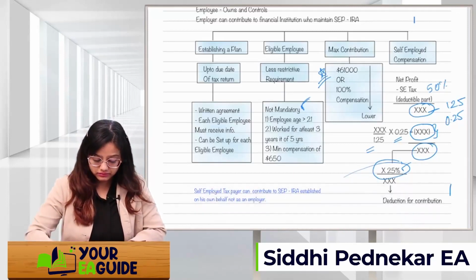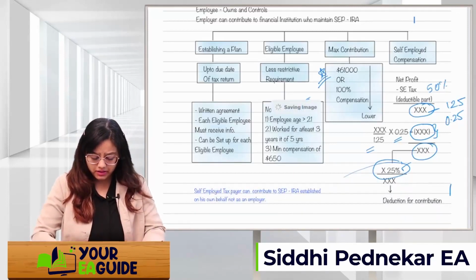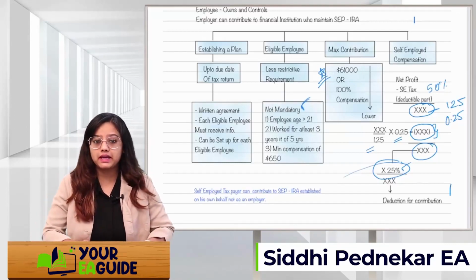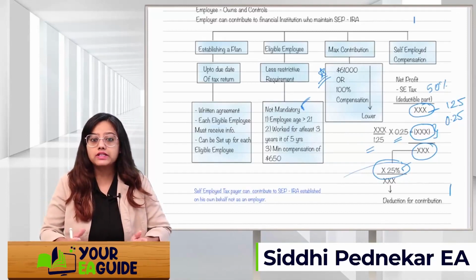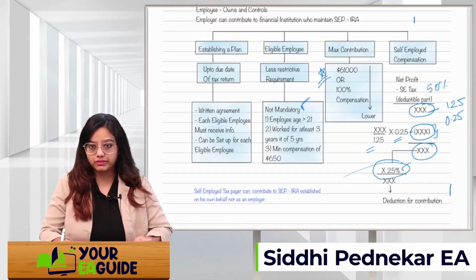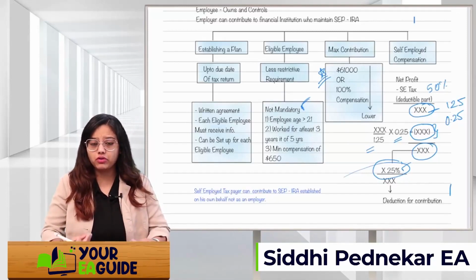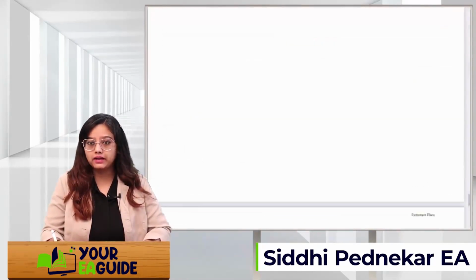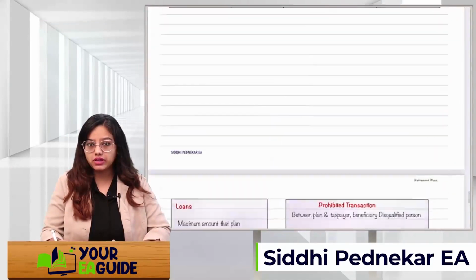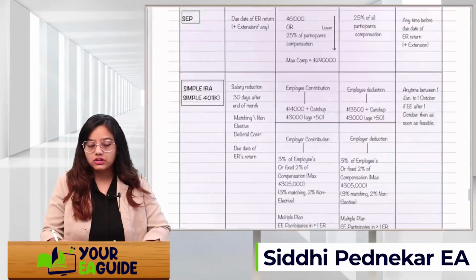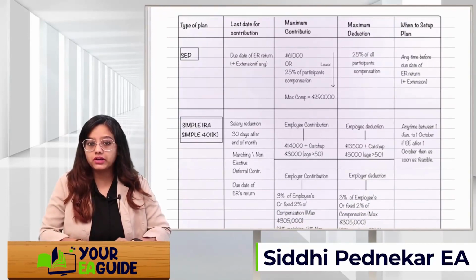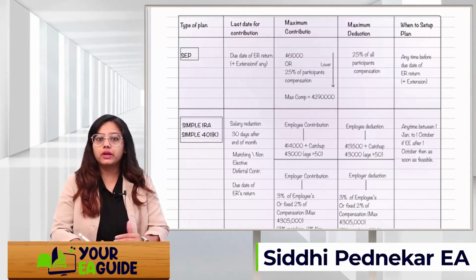All right, so this is about the self-employment plan. A self-employed taxpayer can contribute to a SEP IRA established on their own behalf, not as an employer. They will have to contribute on their own behalf, not as an employer. Okay, so this was about SEP IRA. In the table, you can see on the first page, the same thing is mentioned. The last day of contribution is the due date of the employer return plus extension if any. Up to the due date, you can contribute.